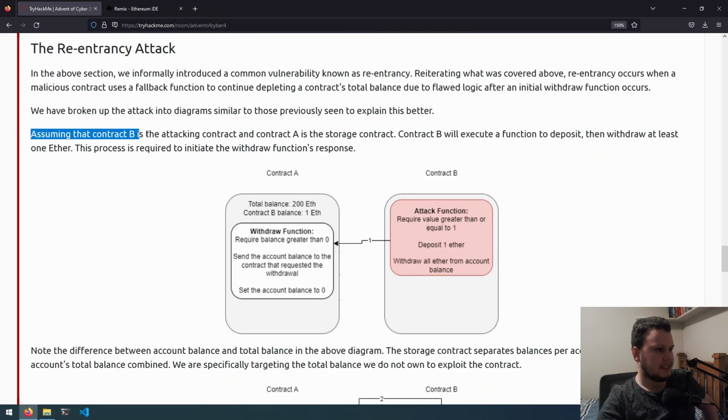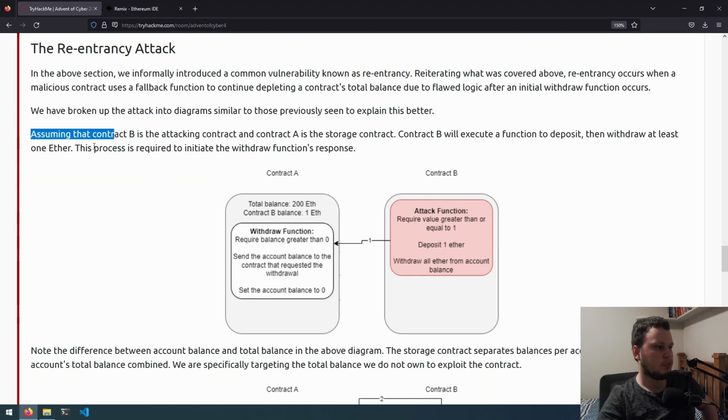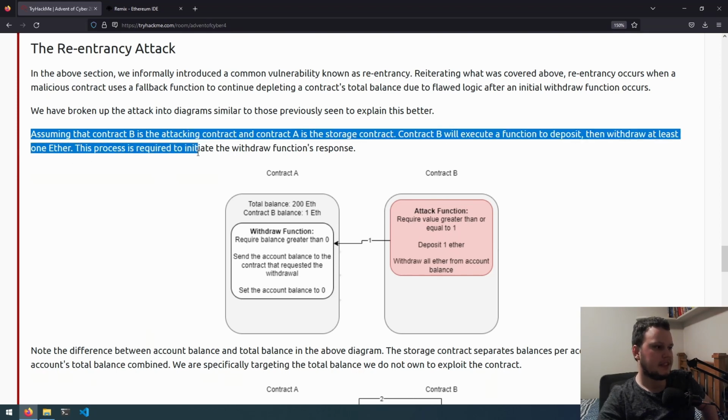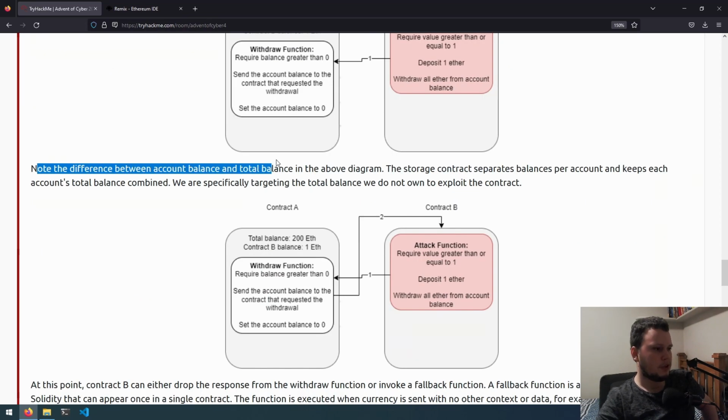Assuming that contract B is the attacking contract and contract A is a storage contract, contract B will execute a function to deposit, then withdraw at least 1 ether. This process is required to initiate the withdraw function's response. The function in contract A requires a balance greater than 0, and it will send the account balance to the contract that requested the withdrawal, then sets the account balance to 0. And the attack function on contract B requires a value greater than or equal to 1, it will deposit 1 ether, and then it will withdraw all ether from the account balance.